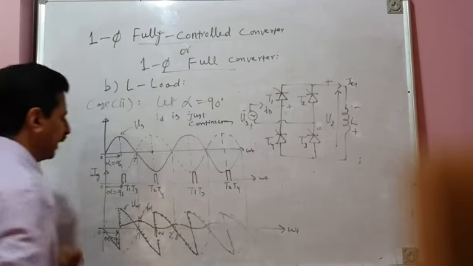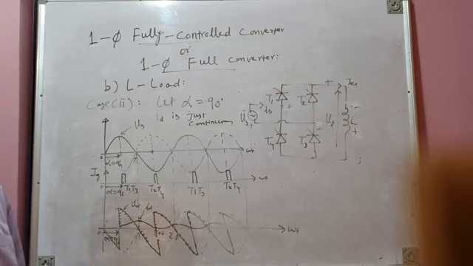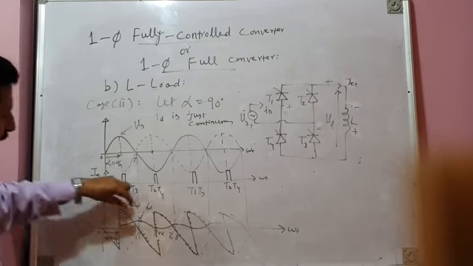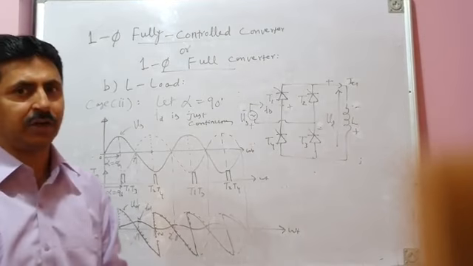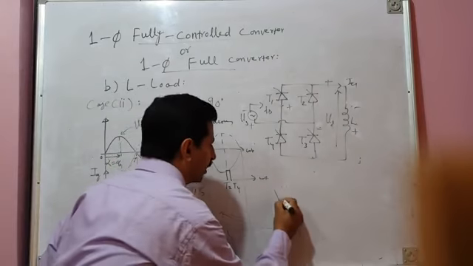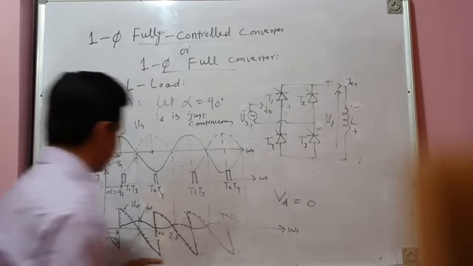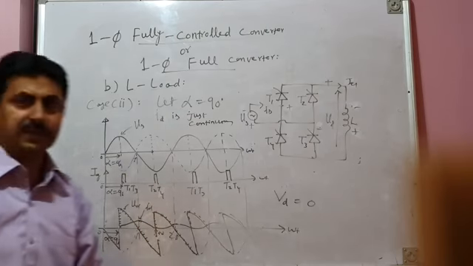And an interesting thing is that the negative volt-second area is exactly equal to the positive volt-second area. That means the energy released by the inductor is exactly equal to the energy stored by the inductor, and it is according to the volt-second balance. And what is the average load voltage? The average load voltage is equal to 0, because the negative area is exactly equal to the positive area. So the average voltage across the inductor is 0.